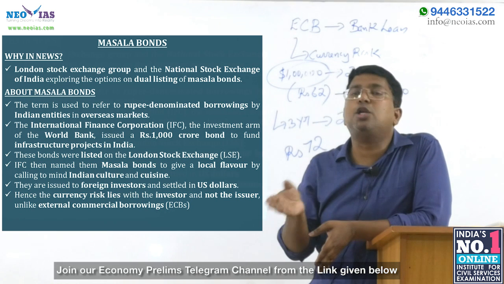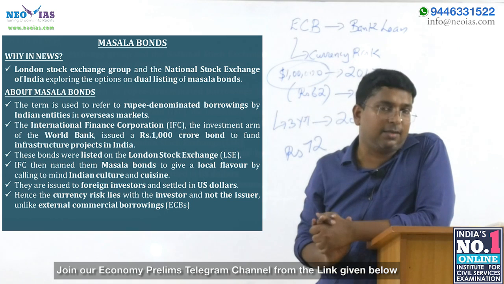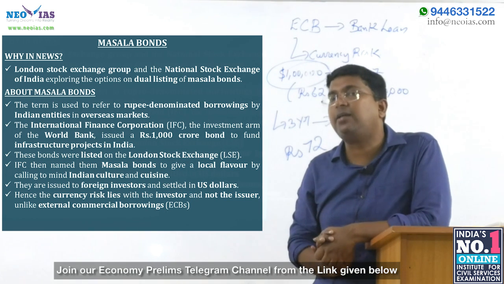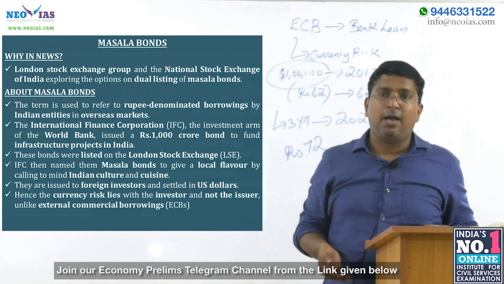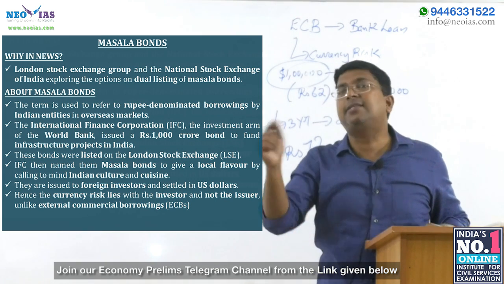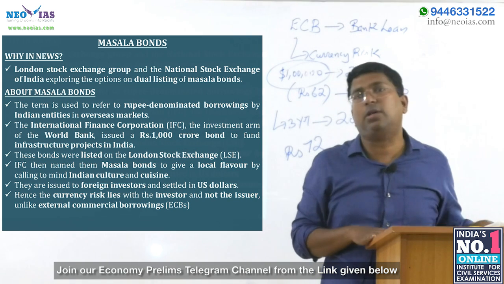In order to avoid this dollar-denominated currency risk, the government as well as the World Bank have started supporting country-specific currency bonds.